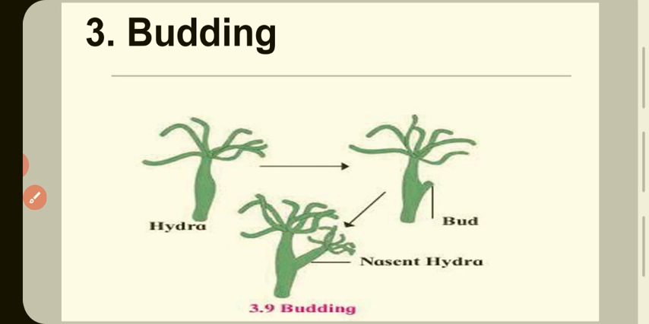Third is budding. Now we have studied budding in the unicellular organism yeast, and now this process of budding in a multicellular organism, hydra. This is the diagram of hydra. Repeated division of regenerative cells of the body wall forms a bud, and progressive growth of the bud occurs and a small hydra is formed.